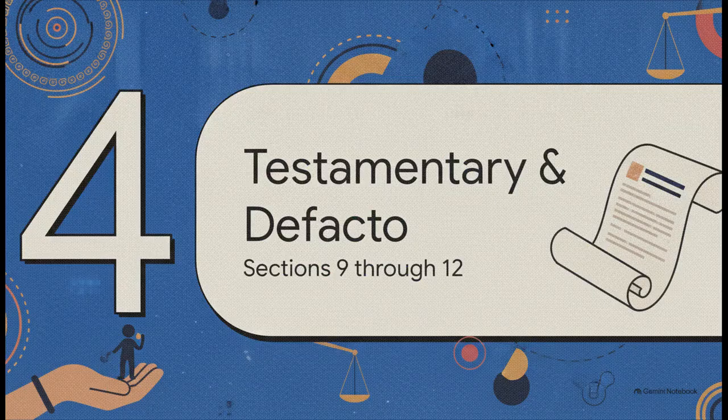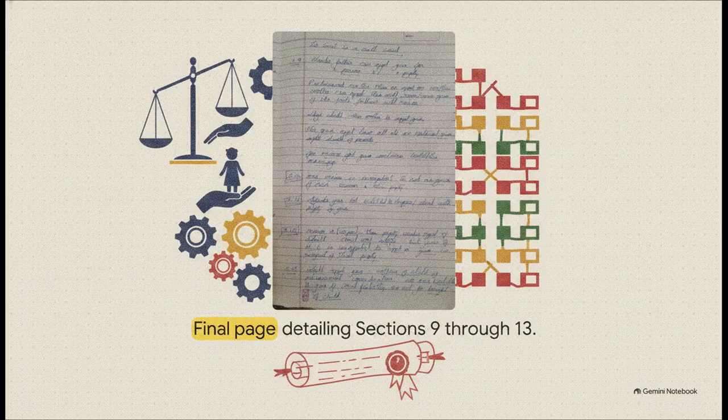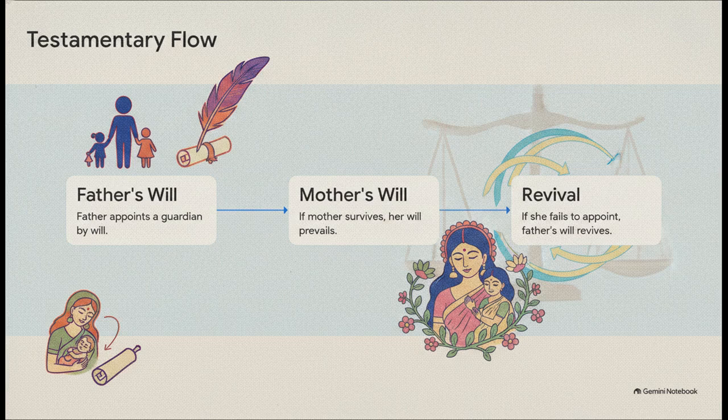Moving into Section 4, Testamentary and De facto Rules. We're entering the final stretch of our recap now, tackling Sections 9 through 13. We're going to look at the rules for guardians appointed by will, the incompetence of minors, and a very specific rule regarding coparcenary property. Let's look at Section 9, which gives us a very specific step-by-step flow for testamentary guardians, meaning those appointed by a will.